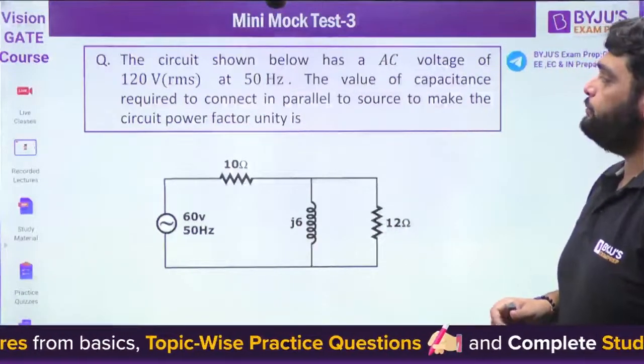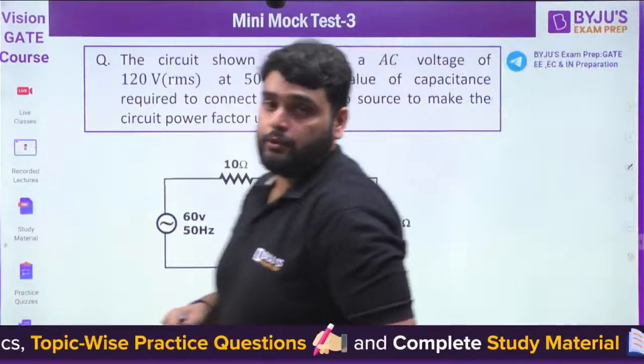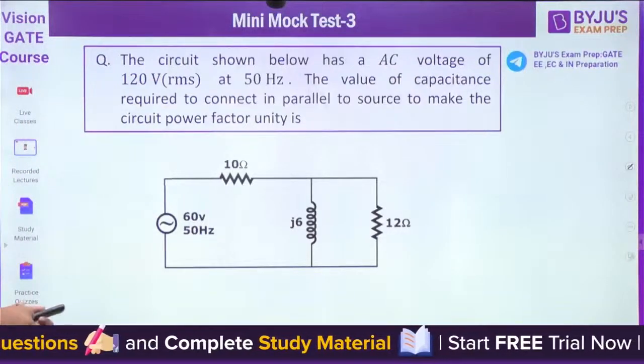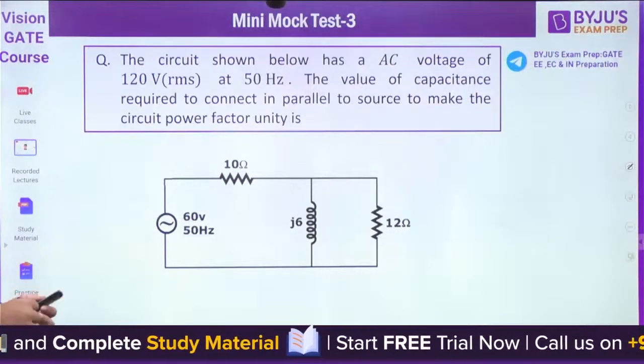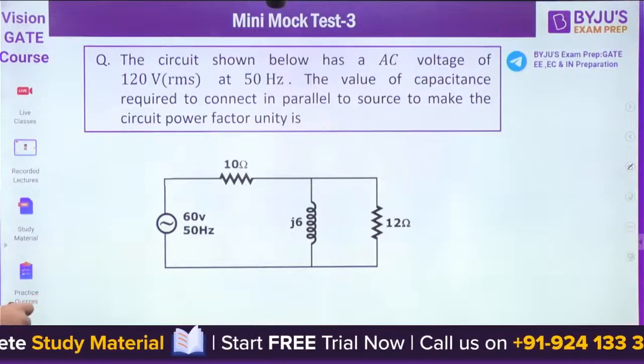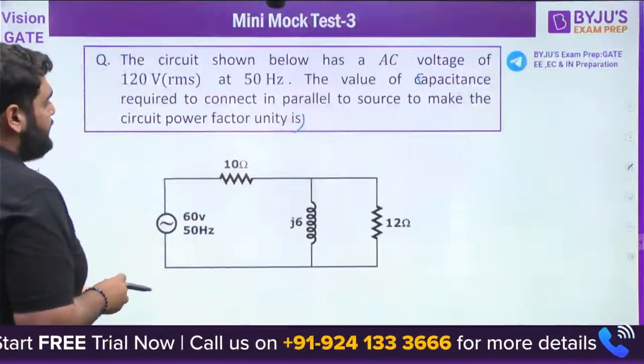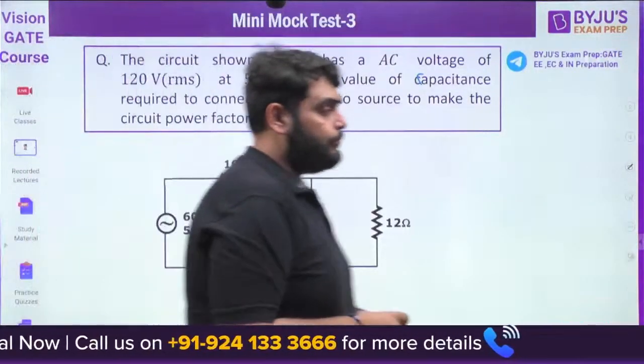Now, next question. The circuit shown below has an AC voltage of 120 volt RMS at 50 Hertz. The value of capacitance required to connect in parallel to the source to make the circuit power factor unity.